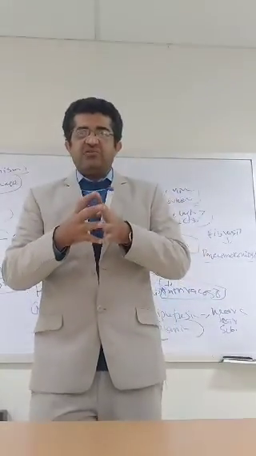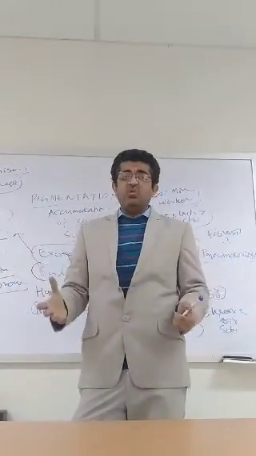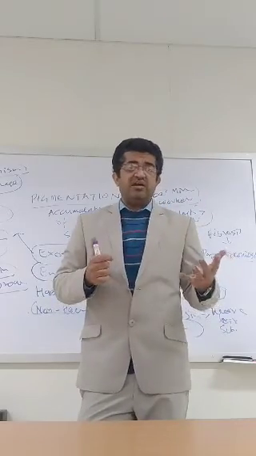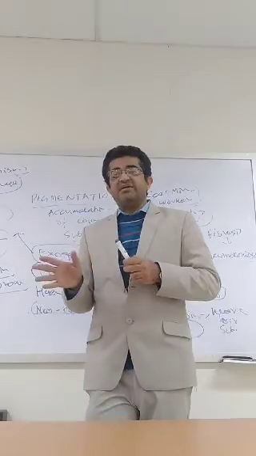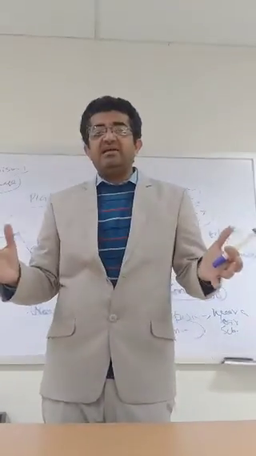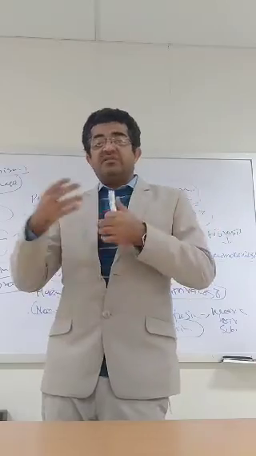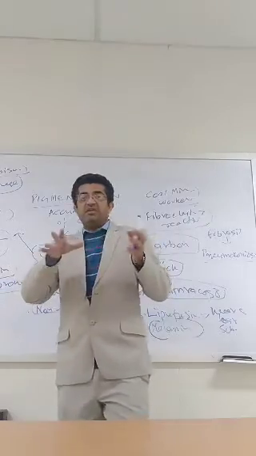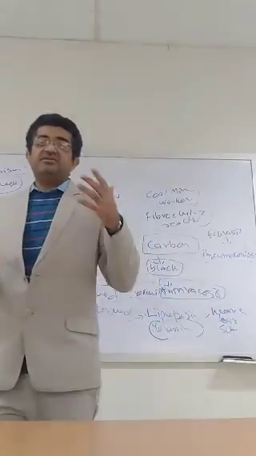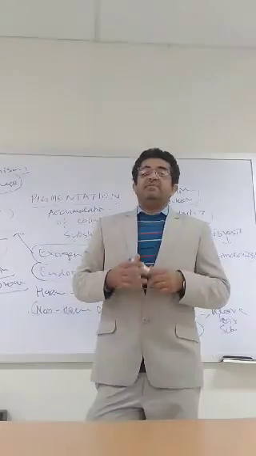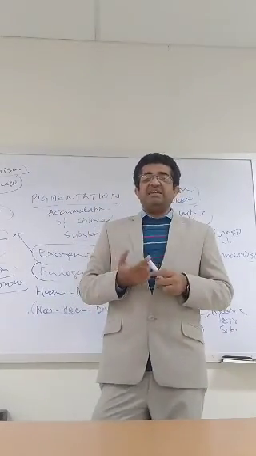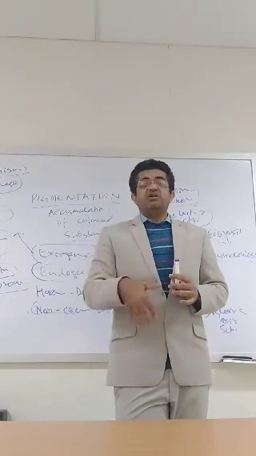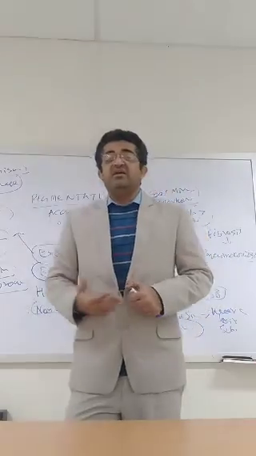If this storage form of iron is increased in quantity, what happens? Ultimately, this starts to give a color to the organ, to the body. Usually, it also has a color, but if it is in large quantity, ultimately the organ could be changed into that color. Like I told you, it is golden brown in color. Therefore, wherever it is deposited, the organ color is also changed into golden brown. In which conditions is it increased? It could be increased in hemolytic anemias. It could be increased if a large quantity of iron is taken in, or it could be increased in transfusional